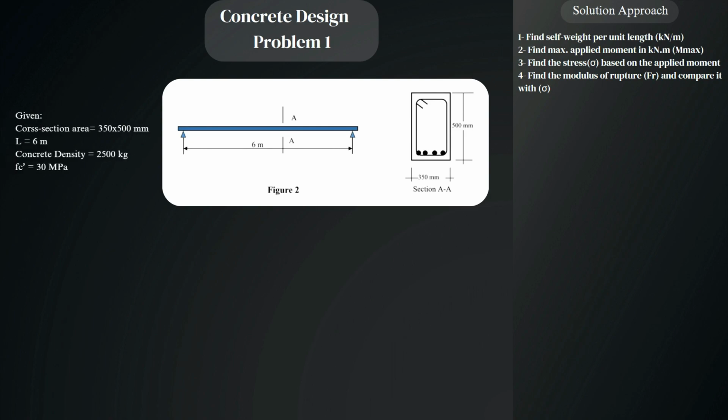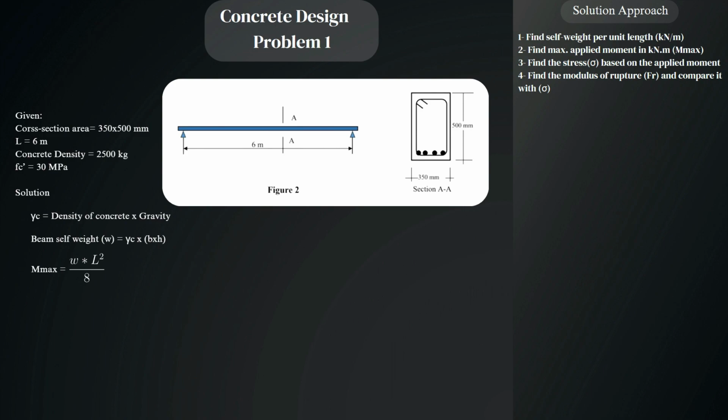We are given the cross-section area, the span, concrete density, and the compressive strength of concrete. The first step will be to calculate the unit weight of concrete, and this can be done by multiplying the density of concrete by the gravity. Then we find W, which is the beam self-weight, equal to gamma concrete multiplied by the volume of the cross-section.